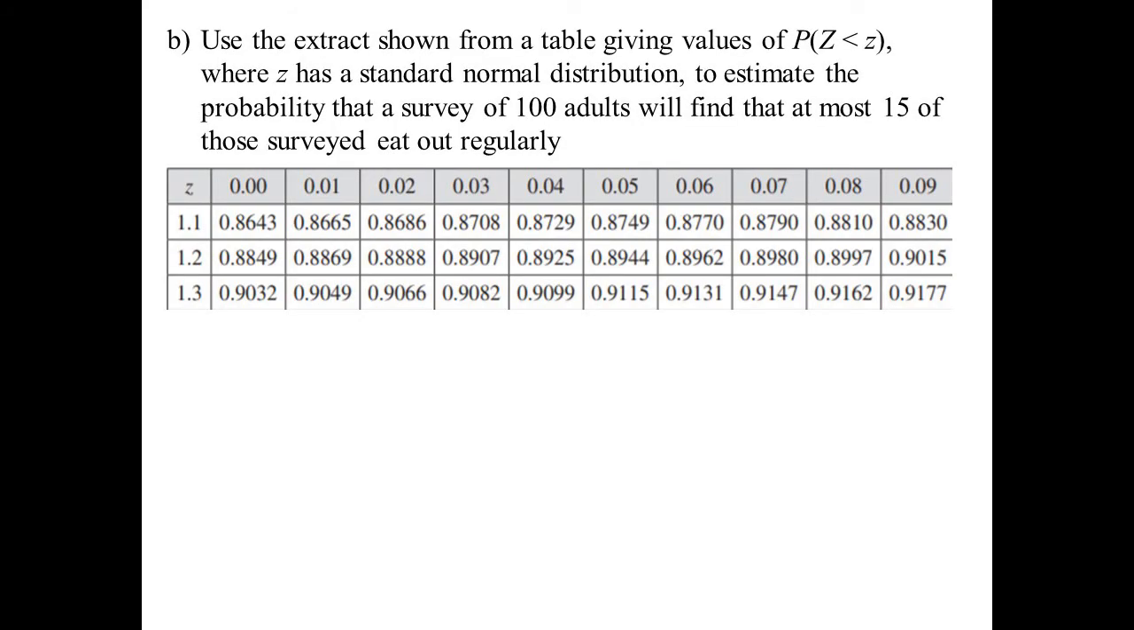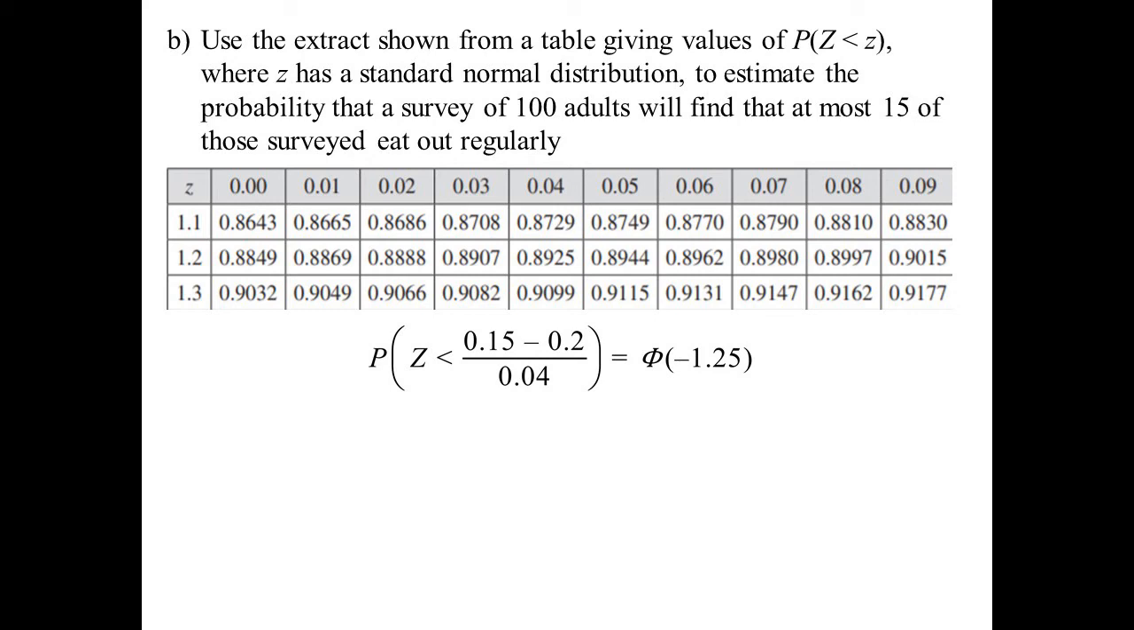Okay, part B, they've given us a piece of the table, and they now want us to standardize the normal distribution to estimate the probability that at most 15 of those that we surveyed eat out regularly. So standardizing our data, Z is going to be less than 0.15, at most 15. So 0.15 minus 0.2 over 0.04. And that works out to be minus 1.25.